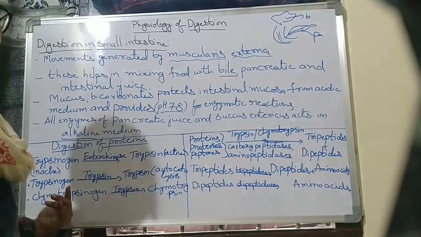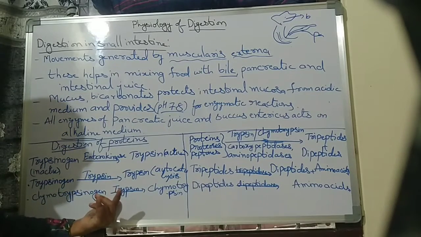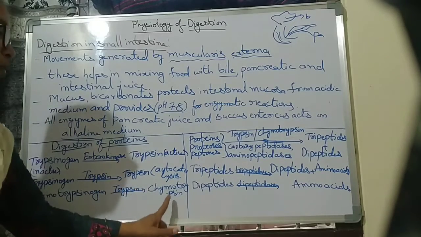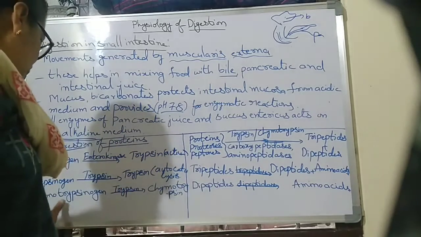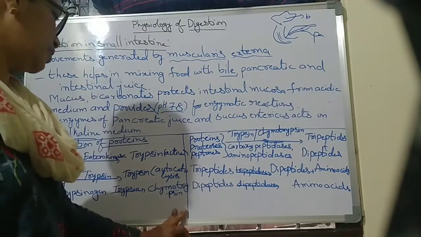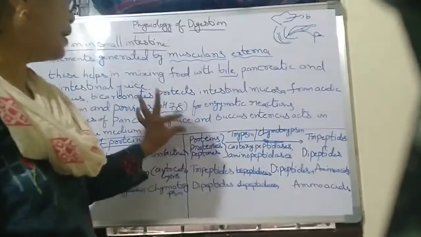Next, there is also chymotrypsinogen. In the presence of trypsin, chymotrypsinogen, the inactive form, is converted into chymotrypsin, the active form.